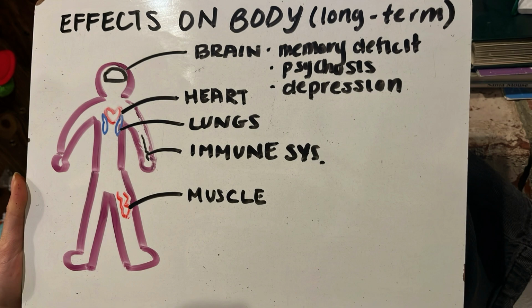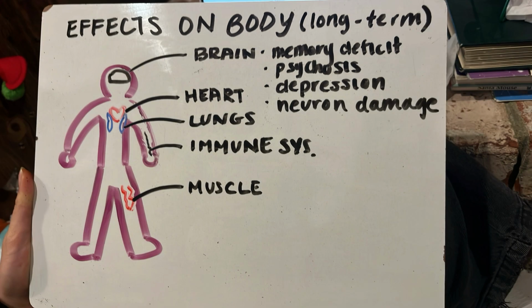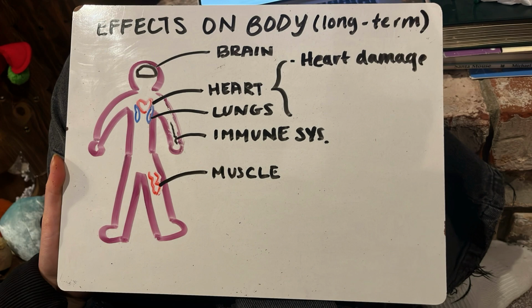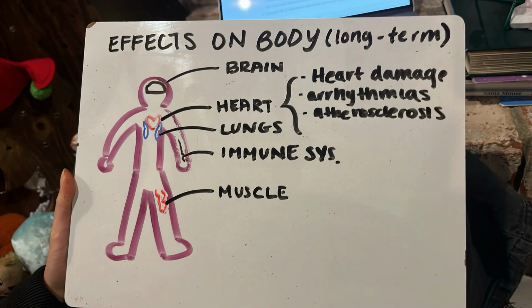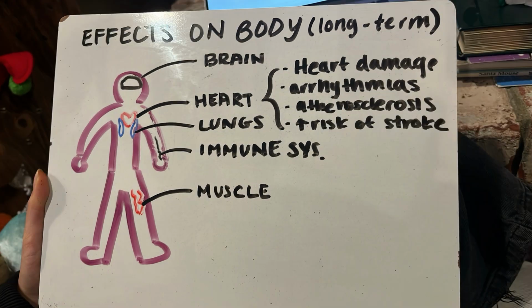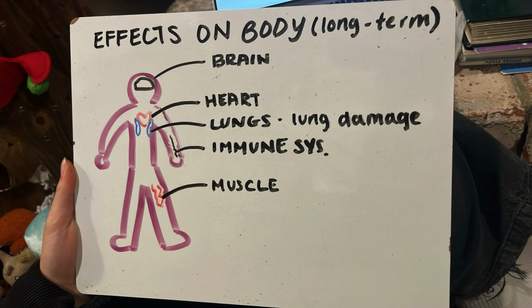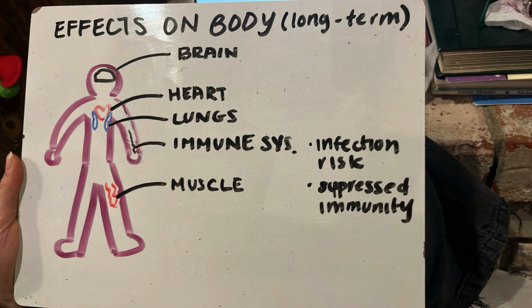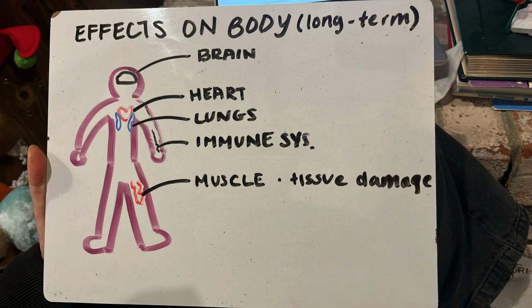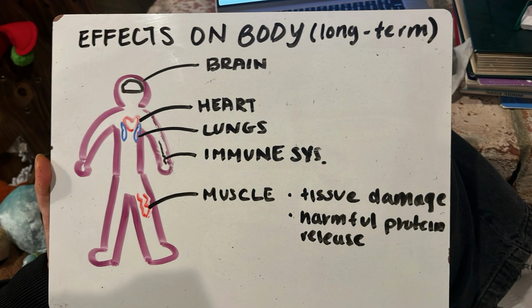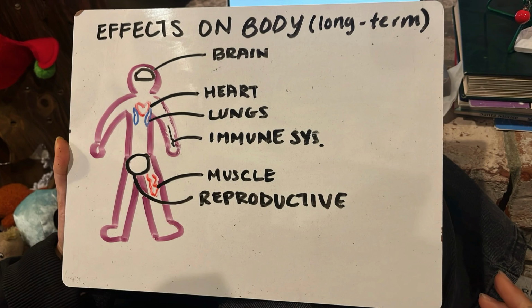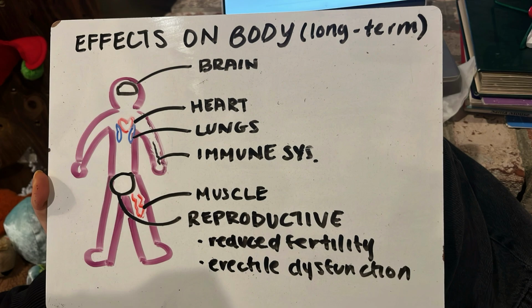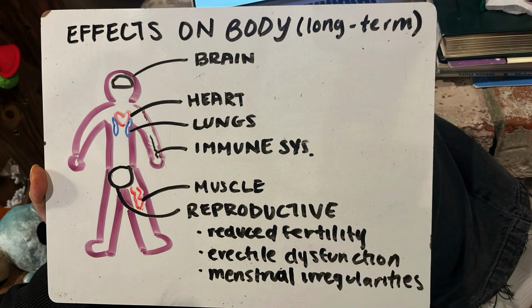Starting off on the brain, memory deficits, psychosis, depression, and neuron damage are all long-term results. For the heart, damage, arrhythmias, atherosclerosis, and increased risk of stroke. The lungs can suffer permanent damage. The immune system is at an increased risk of infection, and methamphetamine use weakens and suppresses immunity. The muscle can suffer from tissue damage and harmful protein release. Lastly, the reproductive system can be affected in terms of reduced fertility, erectile dysfunction, and menstrual irregularities.